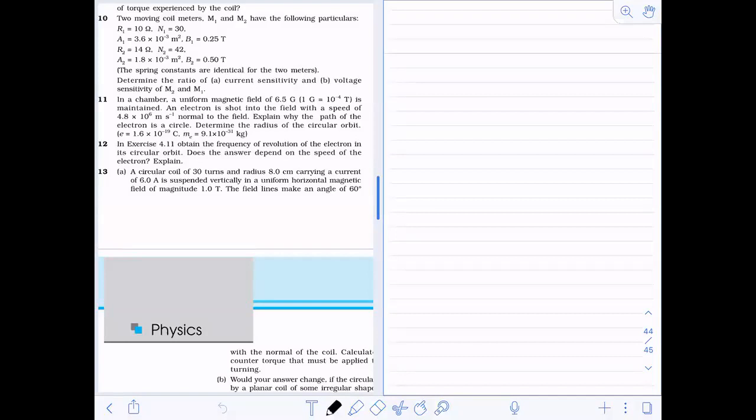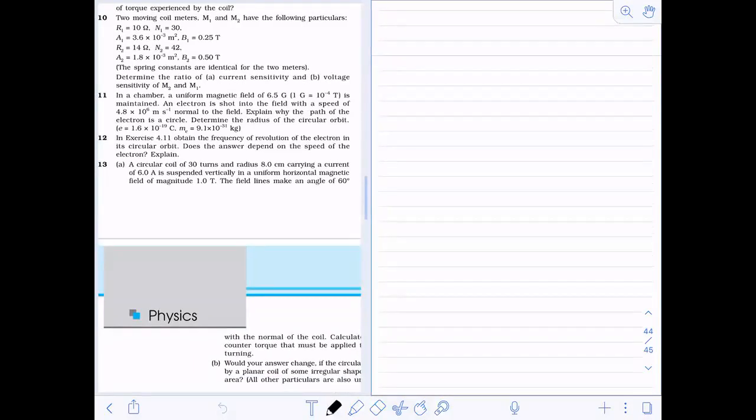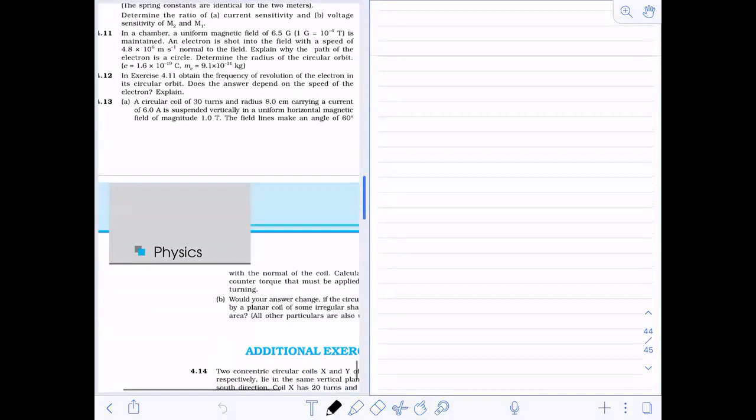It causes centripetal acceleration, which means it is causing it to rotate. That force is called a centripetal force, or that effect is called centripetal acceleration. Because we are given the field as well as the velocity, I'm asked to calculate the radius of the circular path.